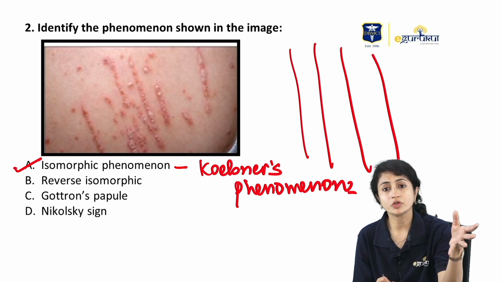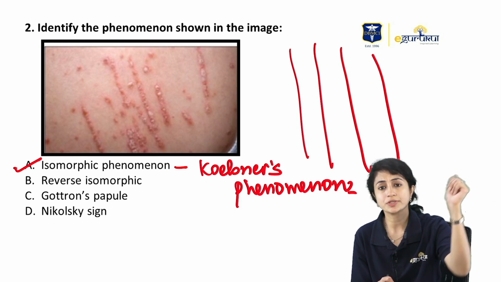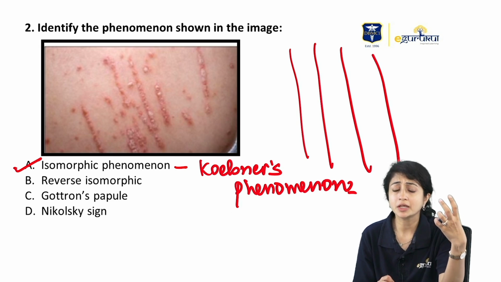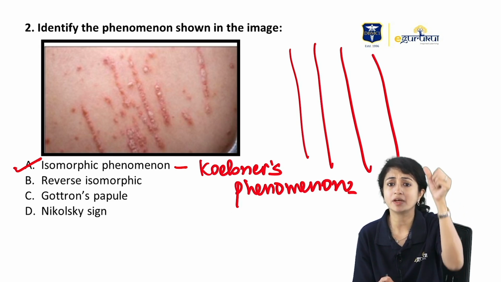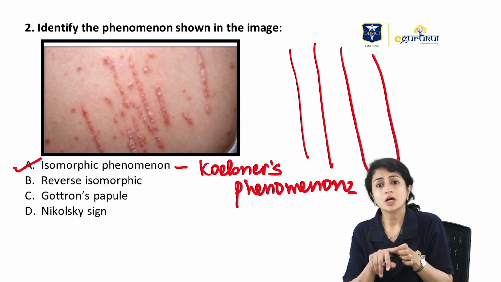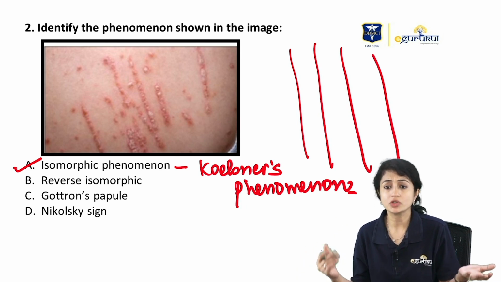Reverse isomorphic phenomena is when lesions improve on trauma. Gottron's papules, we just studied, is a feature of dermatomyositis. Nikolsky sign is something different that we see in the pemphigus group of disorders, where when you put a shearing, tangential force along a hard area of the body, the skin splits and forms an erosion or blister.